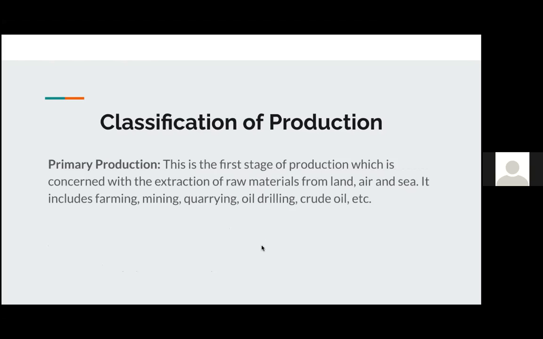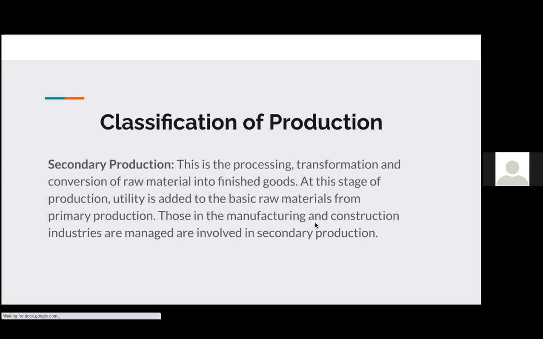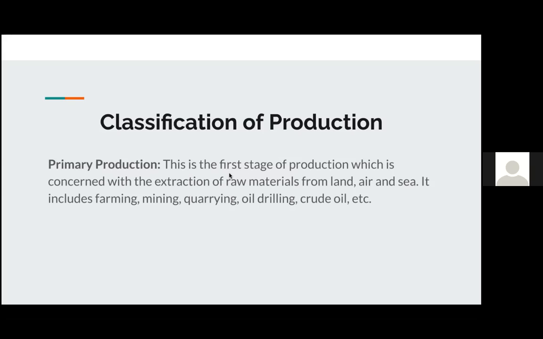Then we also have different classes of production. The classes we're going to look at are primary, secondary, and tertiary. Under primary production, this is the first stage of production that is concerned with the extraction of raw materials from land, air, and sea. So here we can look at things like farming, mining, quarrying, oil drilling, crude oil extraction. These kinds of things all fall under primary production. A couple of weeks ago, we looked at agriculture. A lot of the agricultural activities that happen on farms fall under primary production.